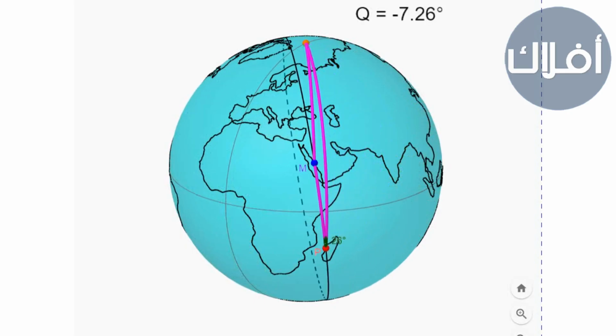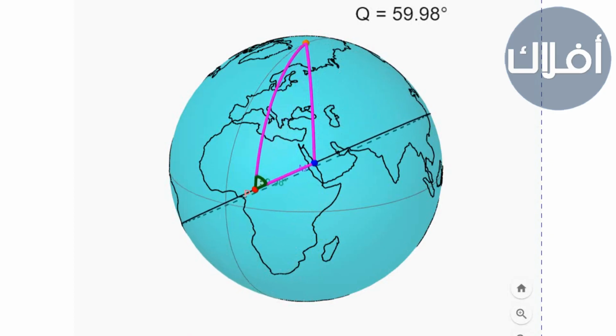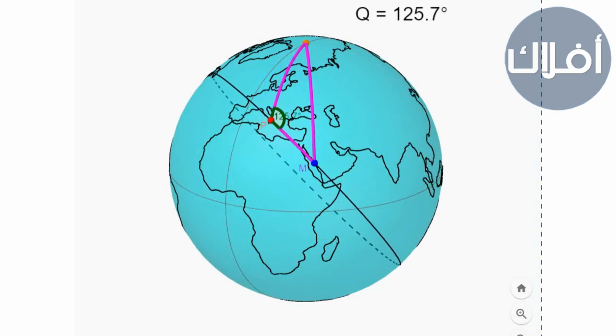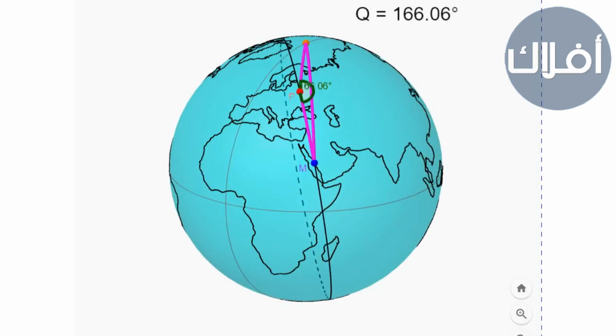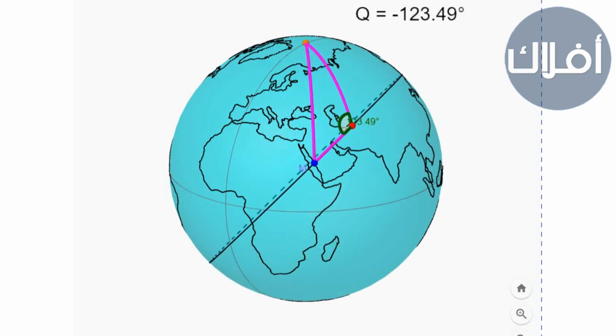We notice that the angle is sometimes measured clockwise and sometimes counterclockwise, and the angle ranges from minus 180 degrees to plus 180 degrees. However, there is a consensus that we should not use Qibla angle because it is sometimes negative and sometimes positive.